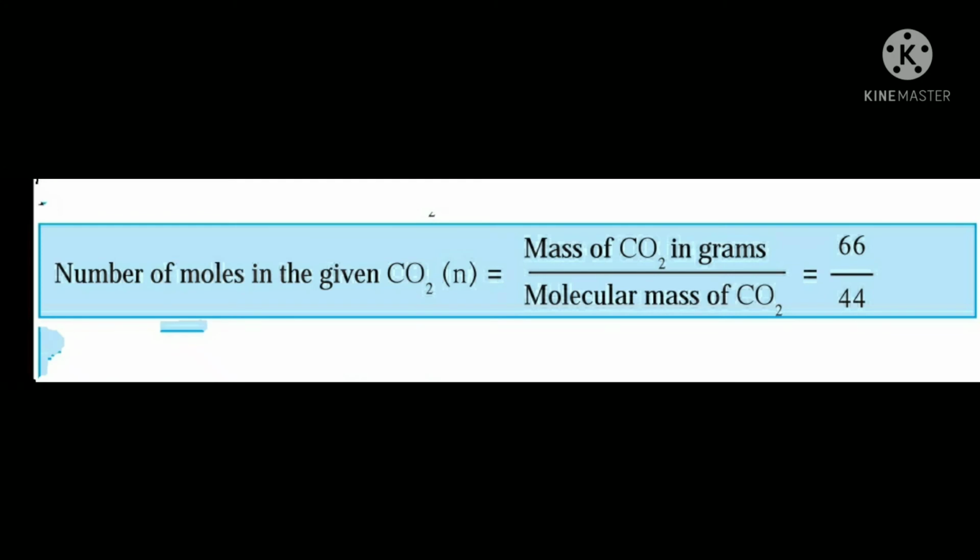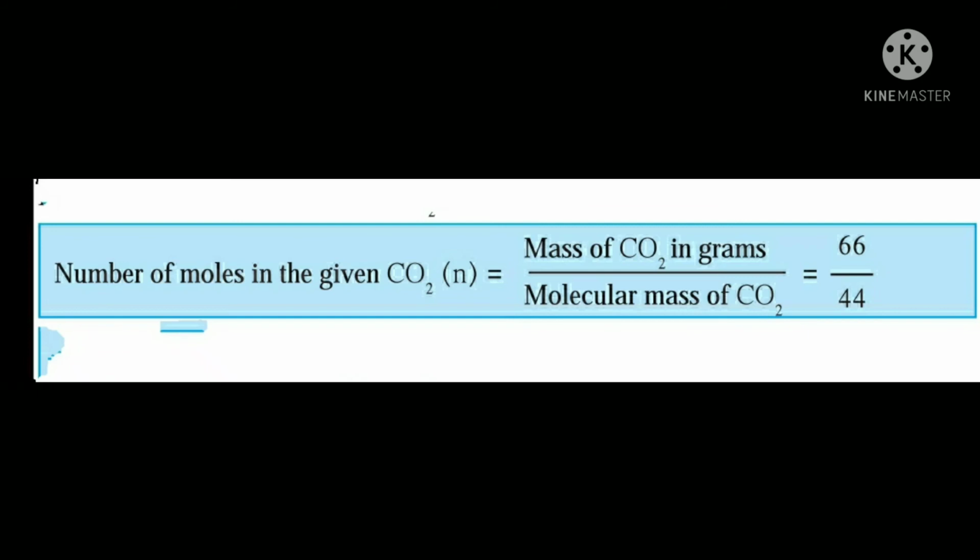Let us calculate how many molecules are there in 66 gram of CO2. Method: molecular mass of CO2 is 44. The number of moles in given CO2, N, is equal to mass of CO2 in grams upon molecular mass of CO2. Mass of CO2 in grams is 66 upon molecular mass 44.